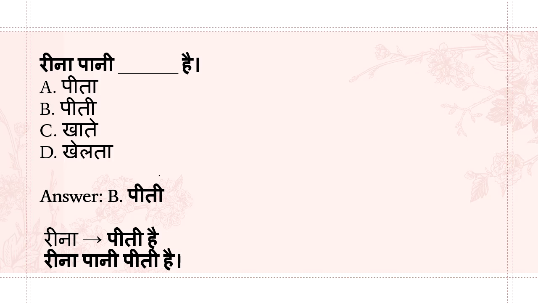रीना पानी डैश है. पीता, पीती, खाते, खेलता. So Reena is a girl, so it is pani peeti hai is the correct option. Khana means to eat, khate hain means eating, right? Khelna means to play, khelta hai means playing. Okay. Pani means water. So Reena pani peeti hai, since Reena is a girl it is peeti hai.